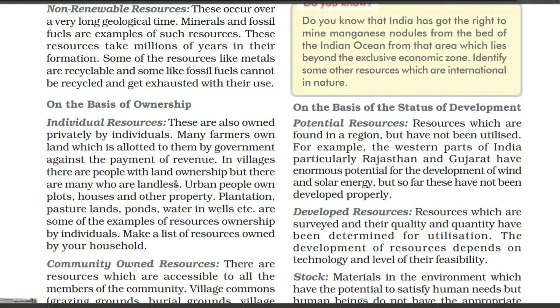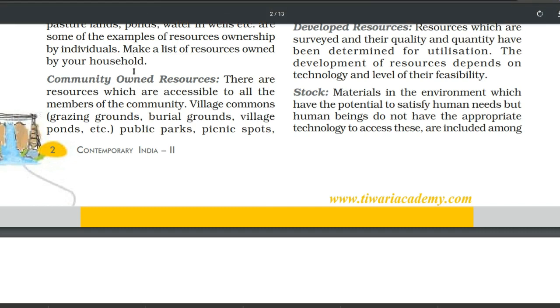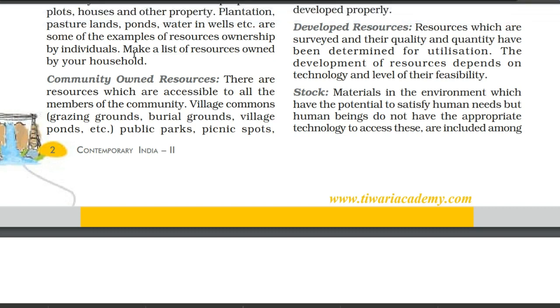Next we have the community owned resources. The word is given here, community owned resources. It is just the opposite of individual. Individual means only related to one, and community means related to everyone in the community. All the members of any community or society, all the people who live there, have the right to utilize and use any resource. It means that resource is going to satisfy the needs of everyone, meaning the members of that community. An example is given here.